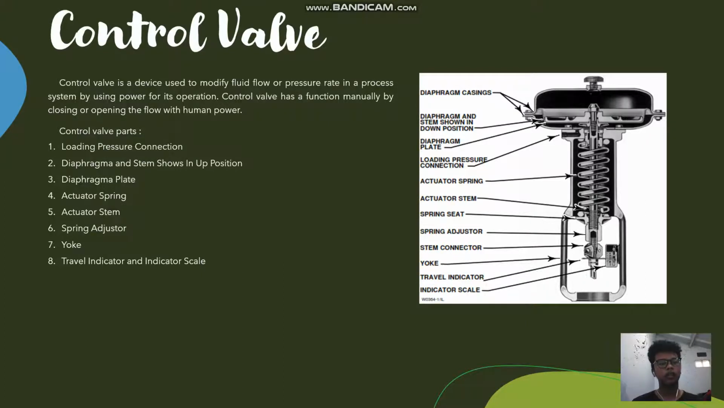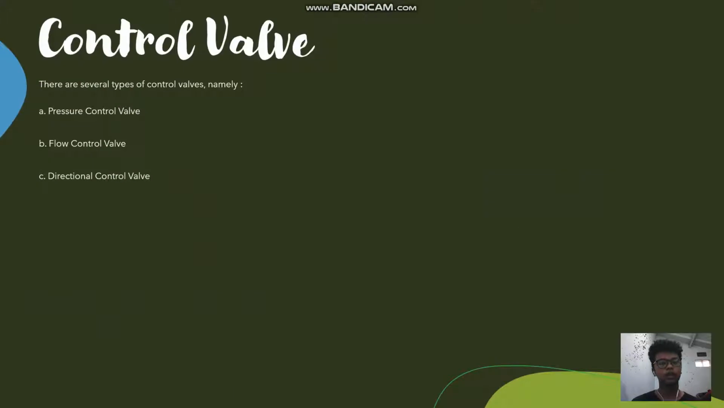8. Travel indicator and indicator scale. It is a pointer and scale in a percent form used to show the position of the valve opening or turning. There are several types of control valve, namely A. Pressure control valve. Pressure control valve is a type of control valve that has a function as a pressure control valve. Pressure control valve is better known as relief valve. This relief valve just serves to limit the maximum pressure on the system so that no damage occurs.